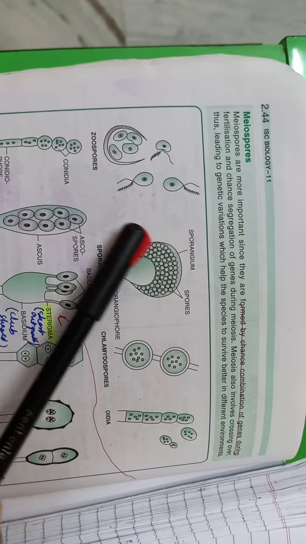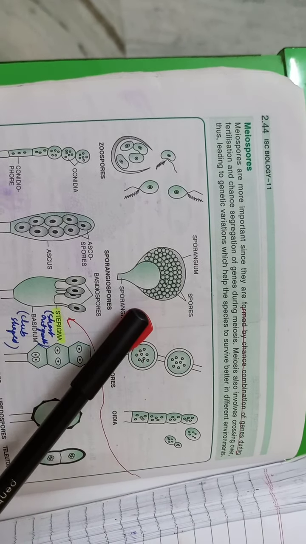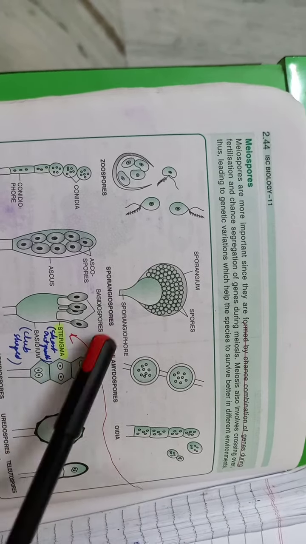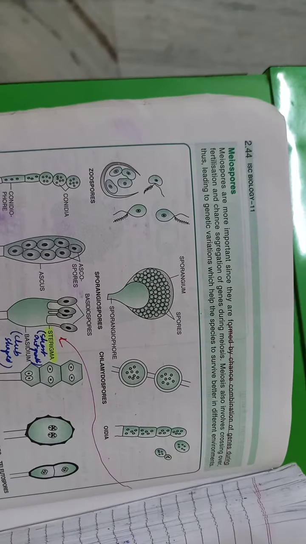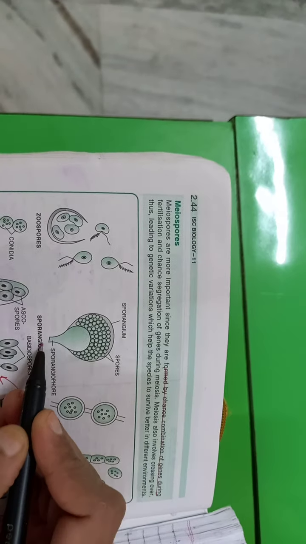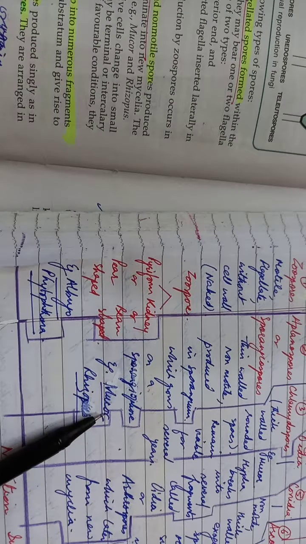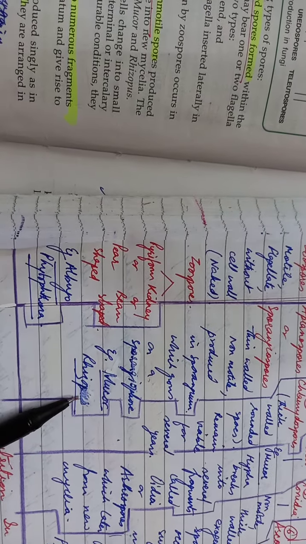On liberation from this rounded sporangium, they germinate into a new mycelium. The hypha that bears the terminal sporangium, this continued part of the hypha, is called the sporangiophore. This is also seen in the bread mold, that is Mucor and Rhizopus.